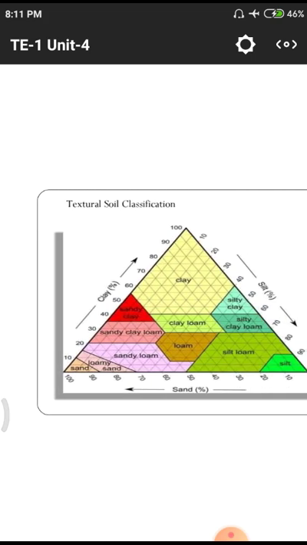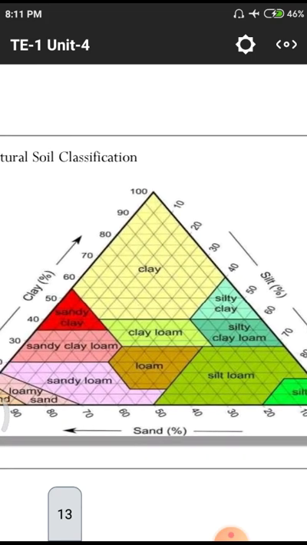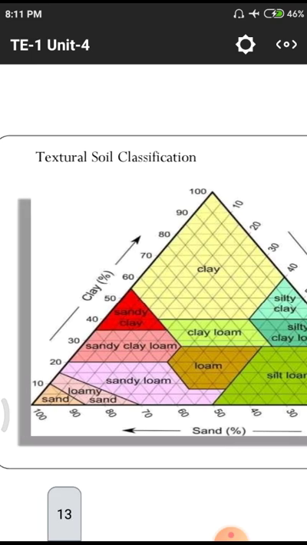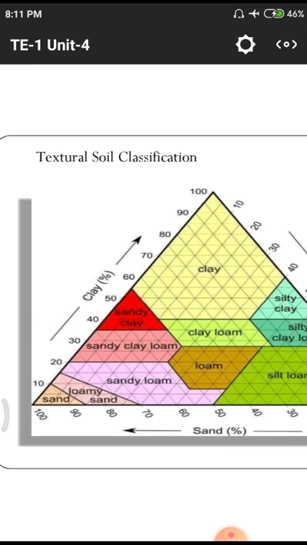Next thing we need to discuss in detail. Why? Because this is the total classification of soils, particularly sand. Normally there are four classifications: first the gravel, second the sand, third the silt, fourth the clay. But we need to go deeper into these sandy soils. Why? Because in India we have the largest quantity of sandy soils.